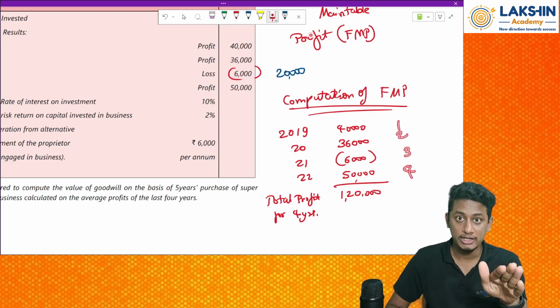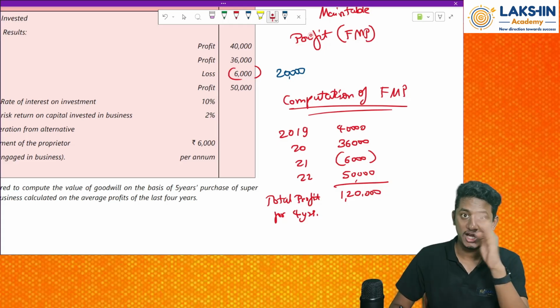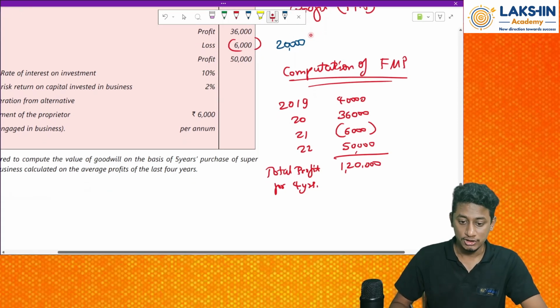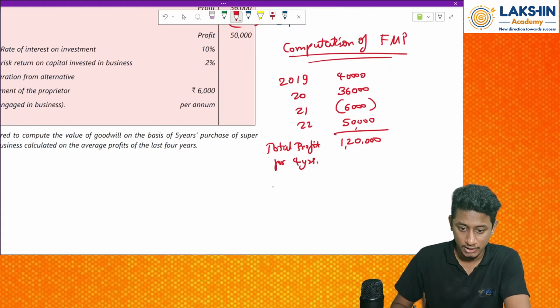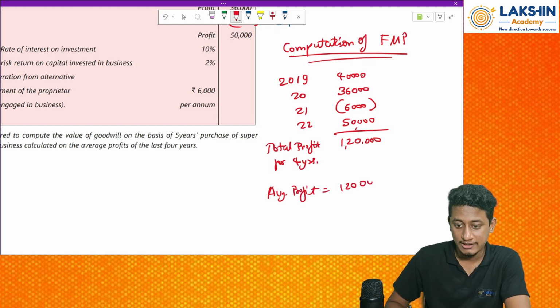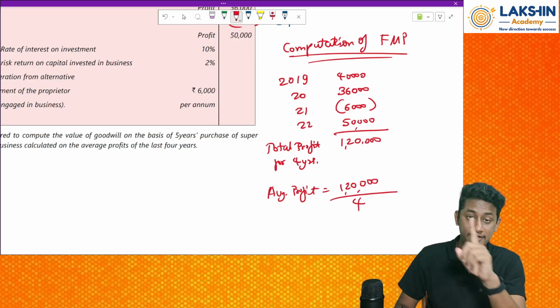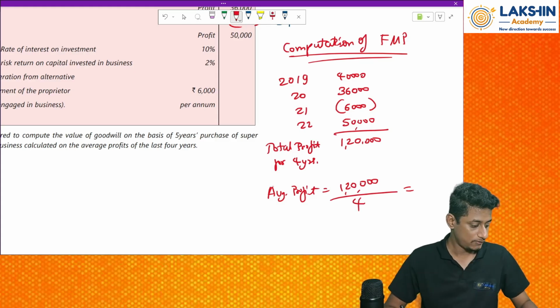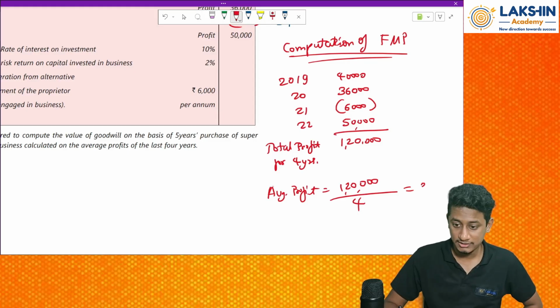This can also be done. No issues, but as per the textbook, I am following the same method. So now find the average profit. My average profit is 1,20,000 rupees divided by 4 this time. If you are following the weighted average, divide by 10. Remember. So 1,20,000 divided by 4 is 30,000 rupees each year.